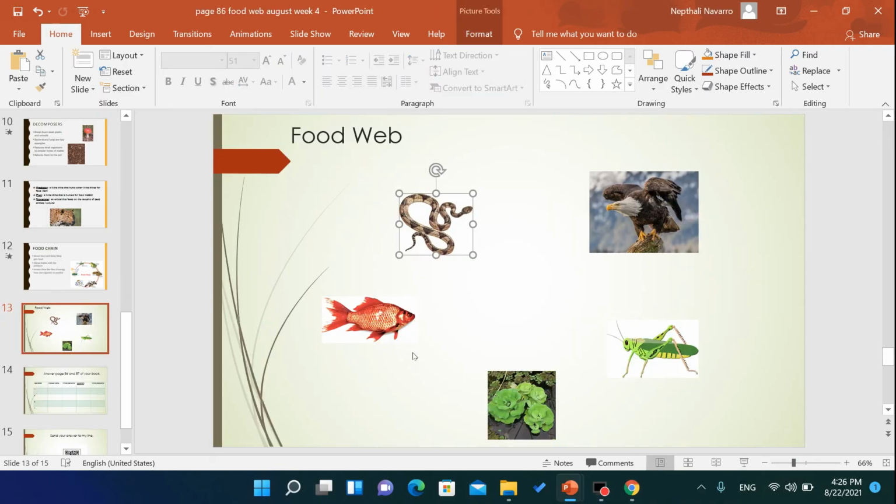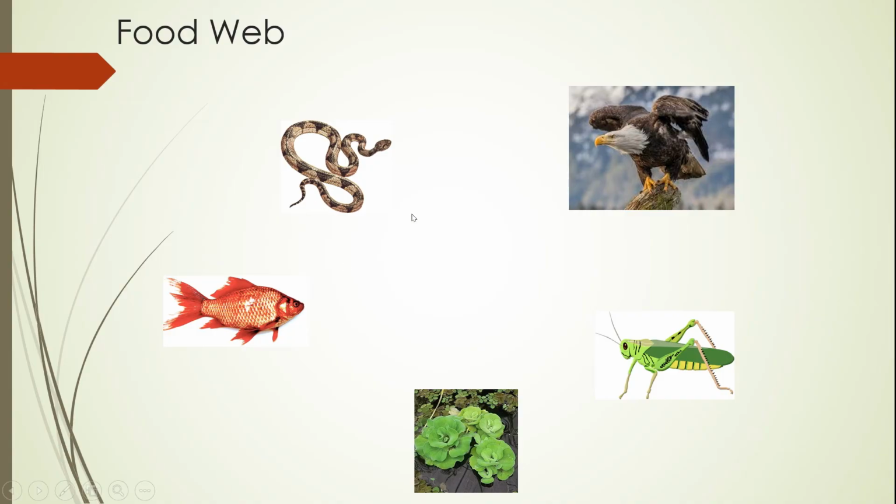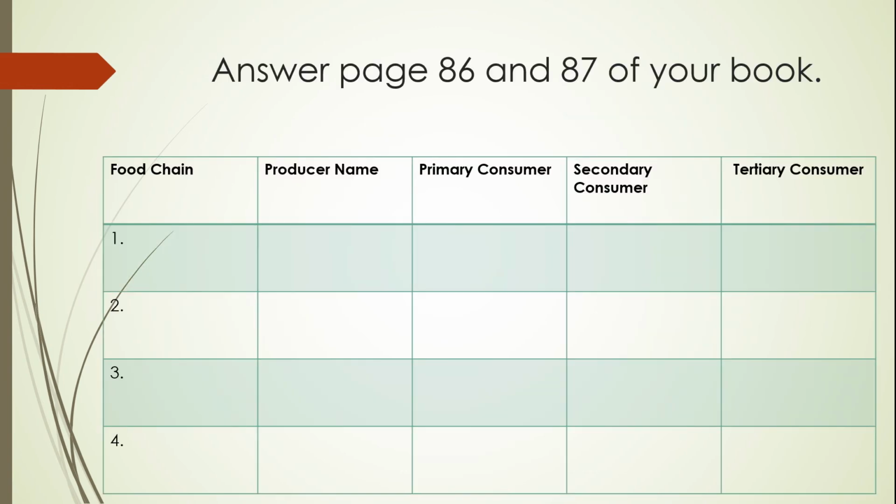As you can see, which of the following living things here is a producer? Which living thing here is a producer? Of course, this is the producer. So in this food web, there are four food chains that you need to write.